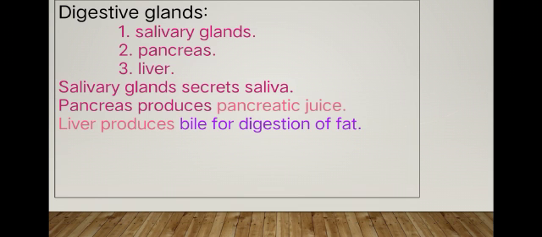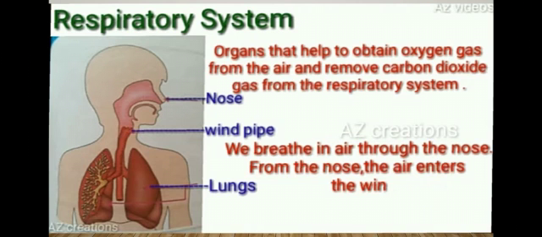Okay, this is the digestive system. Next, we recall the respiratory system. The respiratory system is very important; the digestive system also gives us energy. The respiratory system gives us breath, giving us oxygen to live in our surroundings. It helps to obtain oxygen gas from the air and remove carbon dioxide gas from the body. This is the process of the respiratory system.